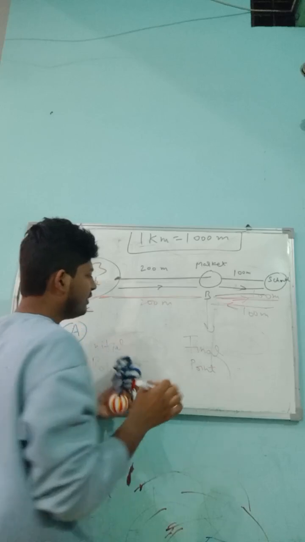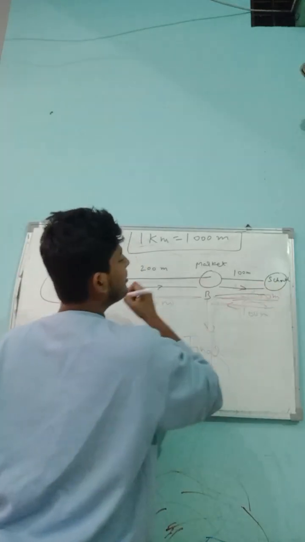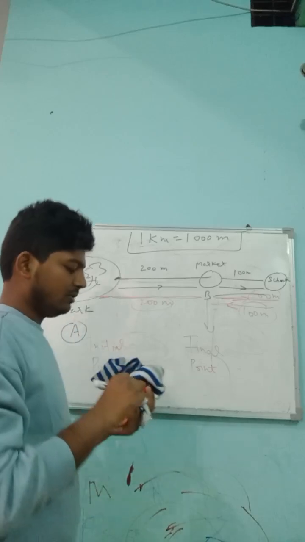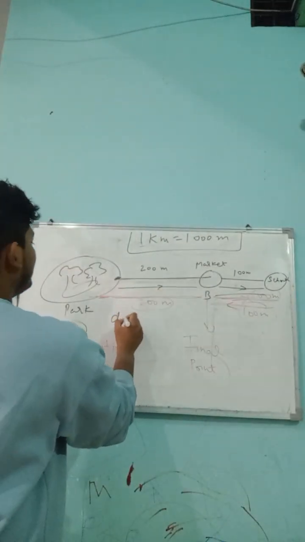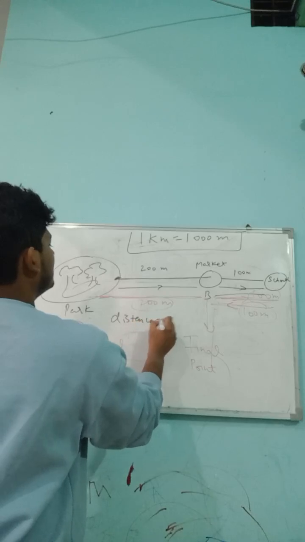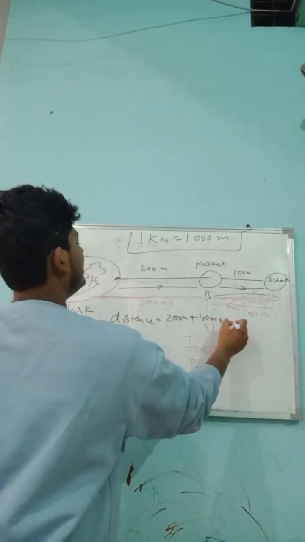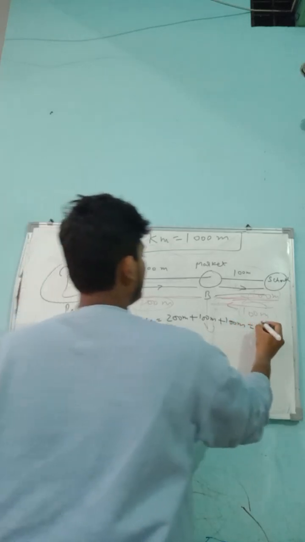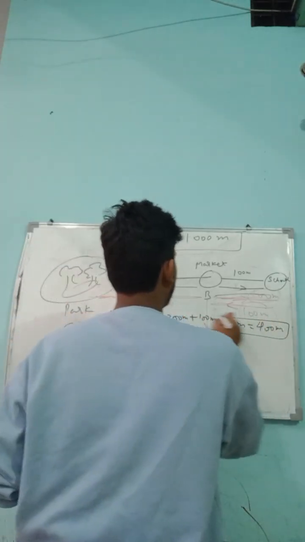So the total distance will be 200 meters plus 100 meter plus 100 meter, which will be 400 meter. Very good students, very good.